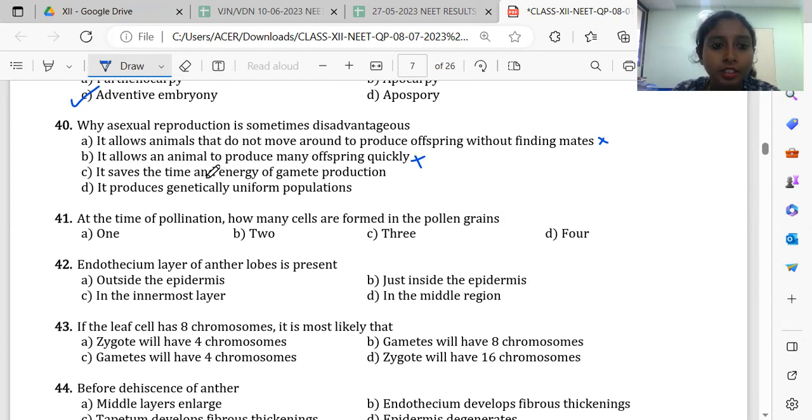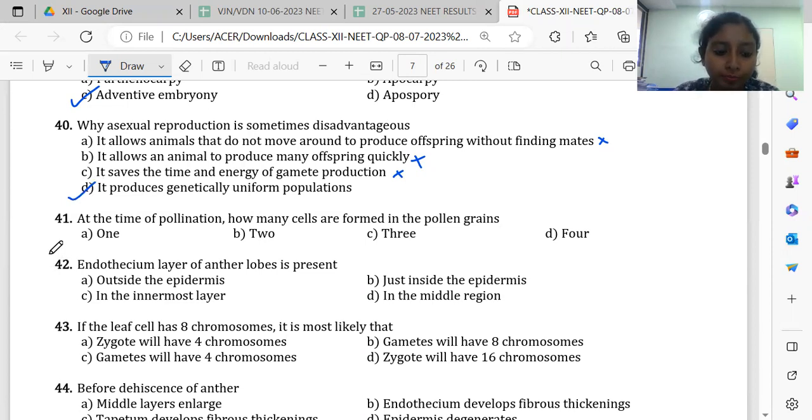It says it is not. This is not why it is disadvantageous. It saves the time and energy of gamete production. Yes, it happens as time is saved, but this is not the disadvantage of asexual reproduction. It produces a genetically uniform population, yes, because there is no variation, right?